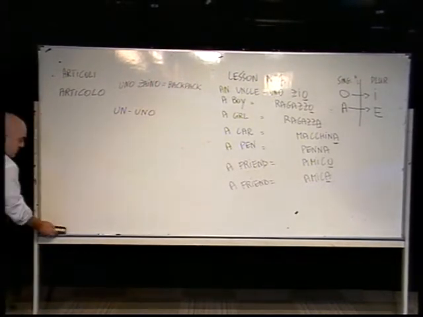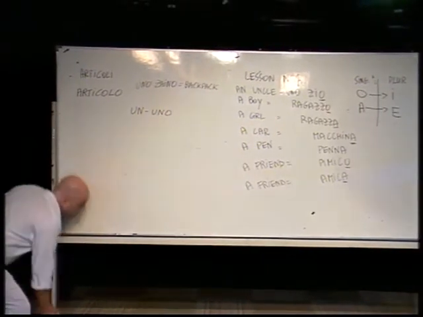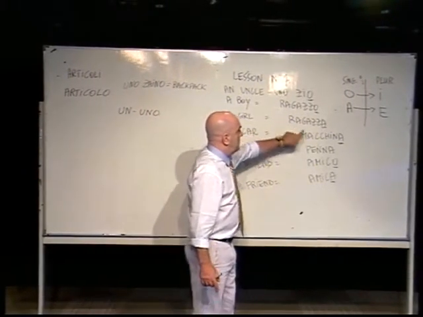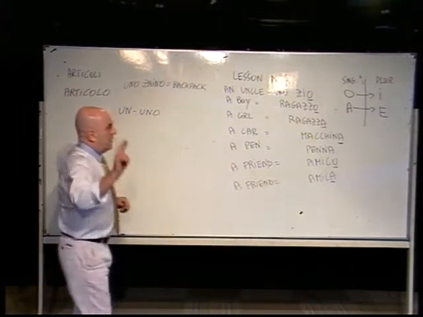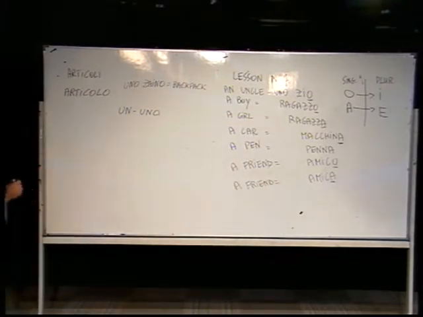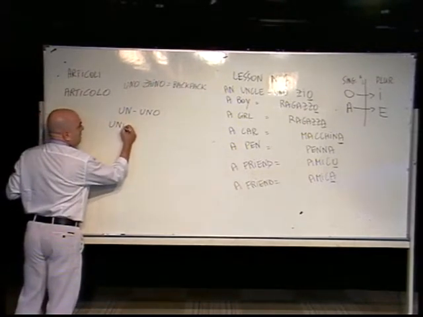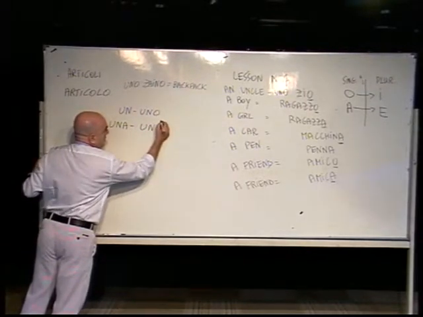So let's use now feminine words. For example, ragazza, macchina, amica. You have two words for feminine. One is una, and another one is un.